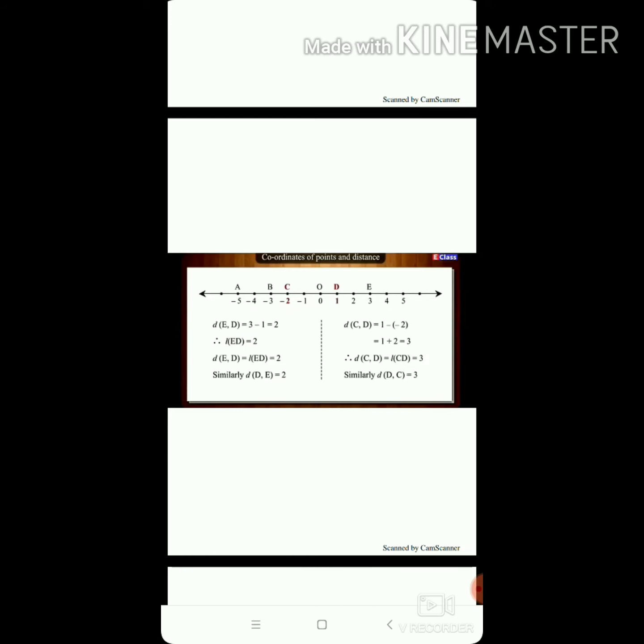Now second example, distance of CD. Here the coordinate of point C is minus 2 and the coordinate of point D is 1. The larger coordinate is 1 and the smaller coordinate is minus 2.